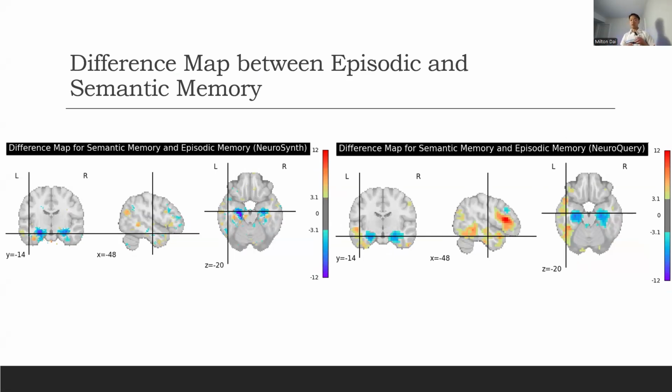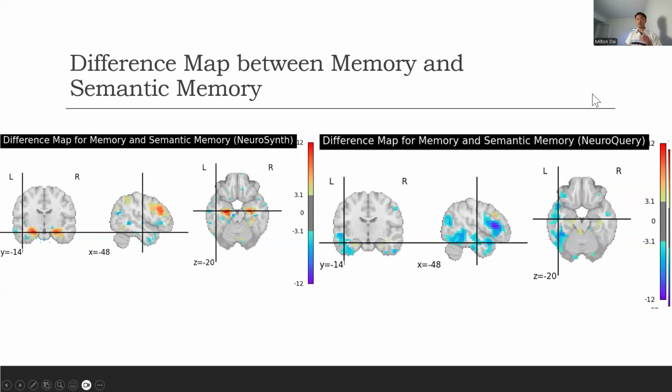In the blue and cyan regions, which represent stronger episodic activation, there is strong activation in the medial and hippocampal regions, which could mean that episodic memory is stronger than semantic memory in that region. Semantic memory does have activation there, except it's not as strong. There are also activations in other areas, so it's more distributed and broad.